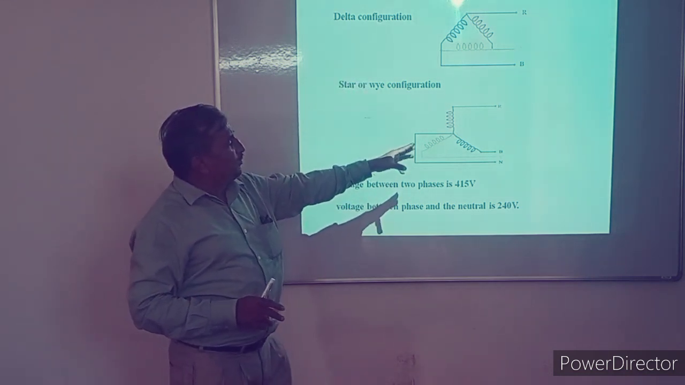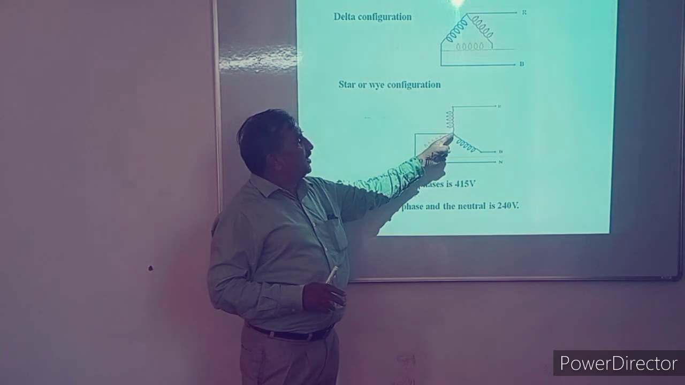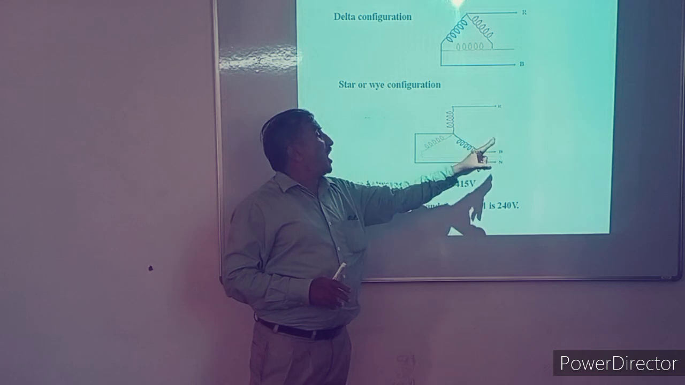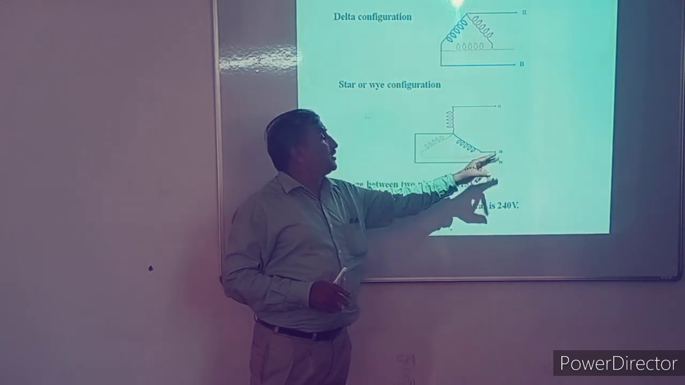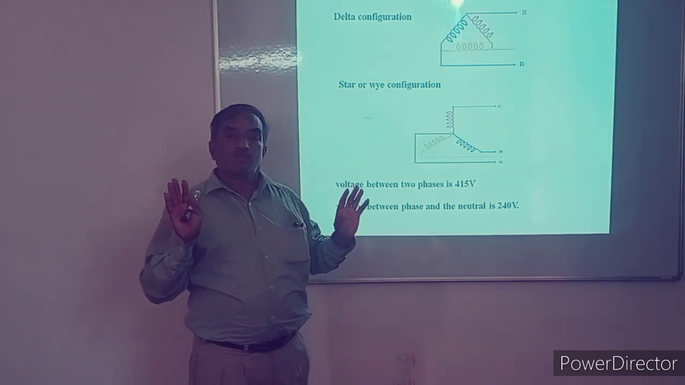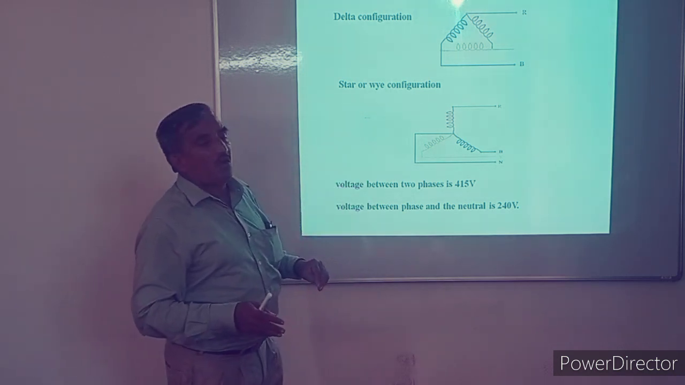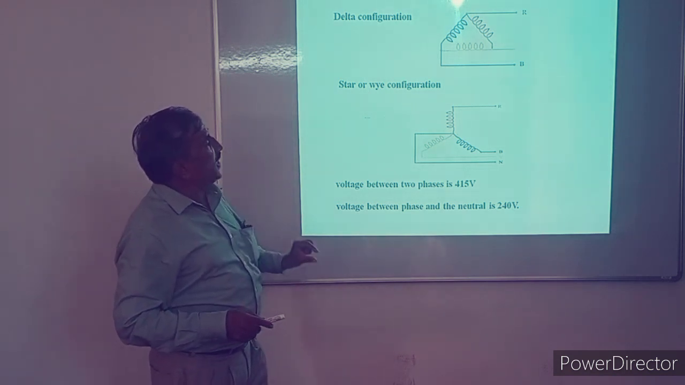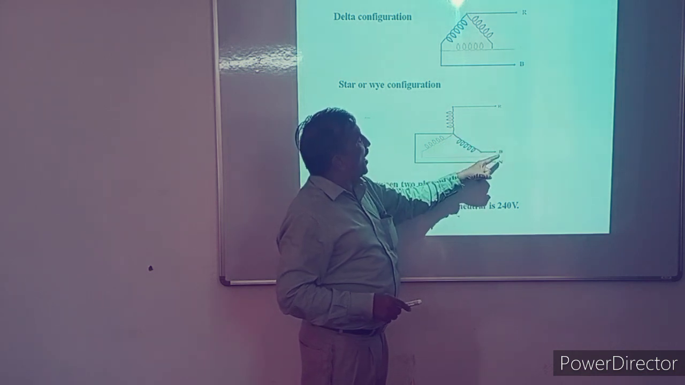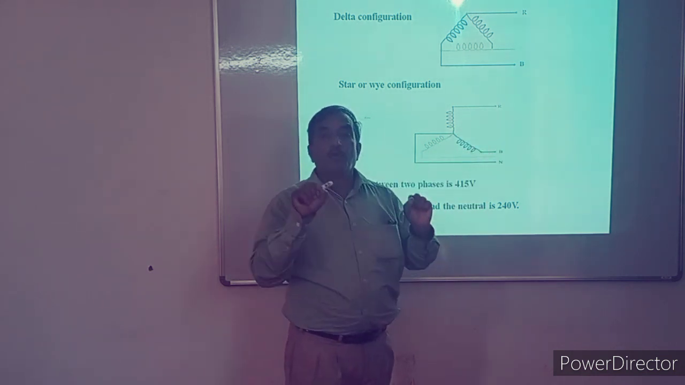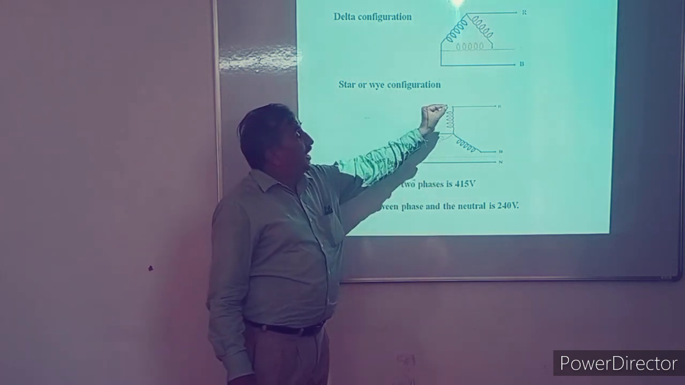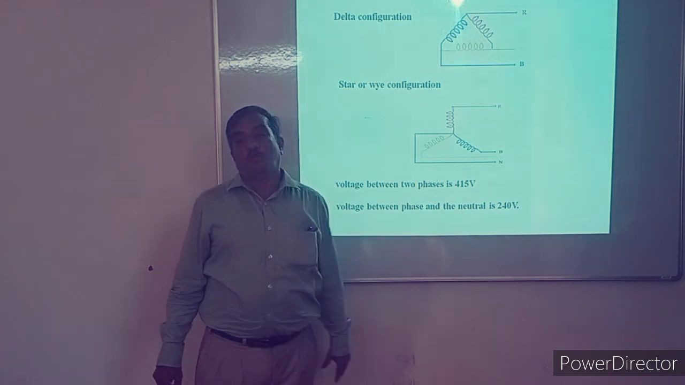And this is a star type connection, simply looking like a star. The three phases are combined together at a neutral. So R, Y and B, these three phases with an additional neutral. This is the star connection. We can use star connection also for running heavy motors or in industrial applications. Note that between any two phase terminals, R and B, or B and Y, or R and Y, the voltage is 415 volts, and the voltage between any phase and neutral is 240 volts.